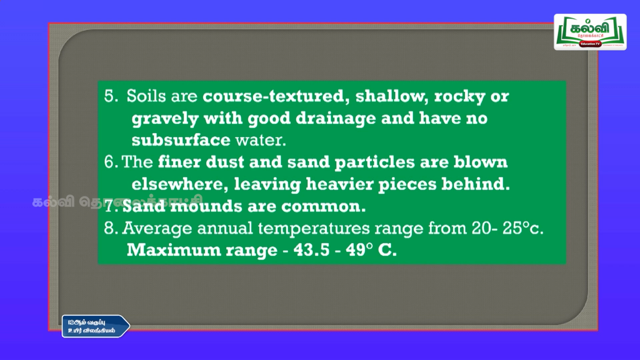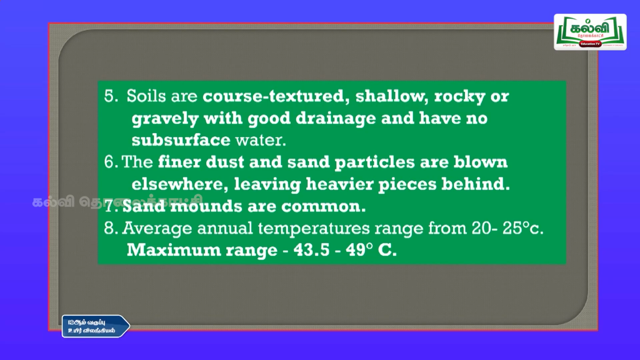And the eighth one is average annual temperature ranges from 20 to 25 degrees centigrade, and the maximum range is 43.5 to 49 degrees centigrade. That is, it is reaching nearly 50 degrees centigrade. So, the climate is very hot, and that is the reason most of the plants cannot survive in that place. You can only see plants like cactus or date palms. These are some of the plants we can see in the desert areas.